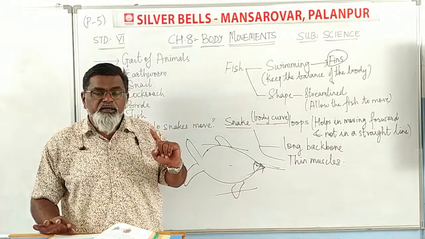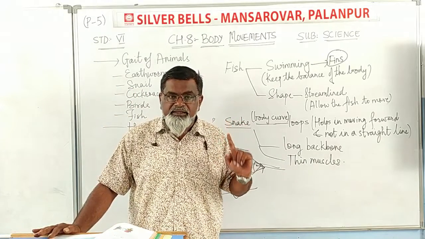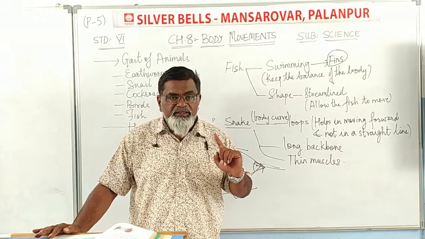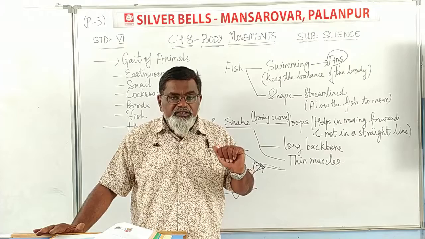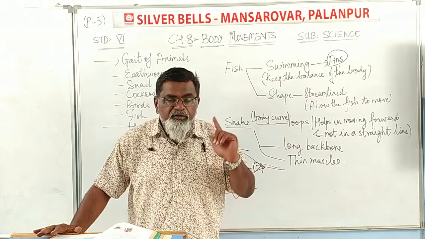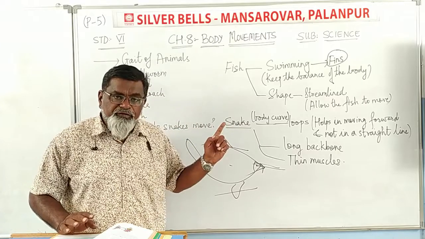In body movement, first we studied about human beings, that the skeleton is needed. Above the skeleton, there are flesh, fat and skin. And with the muscles, we move forward. We have studied the gait of animals. Gait means the way of walking of an animal.